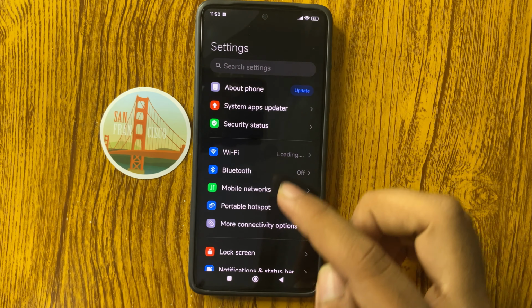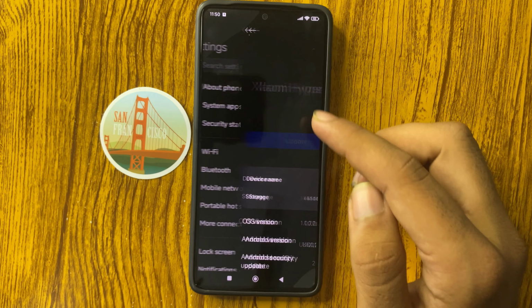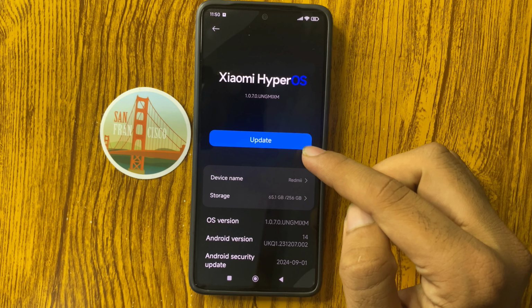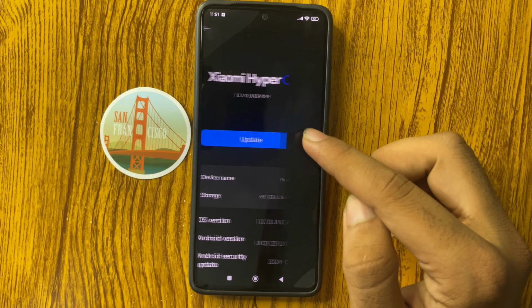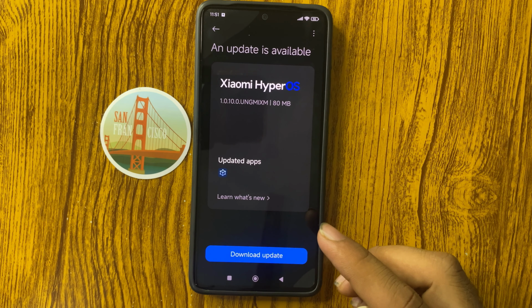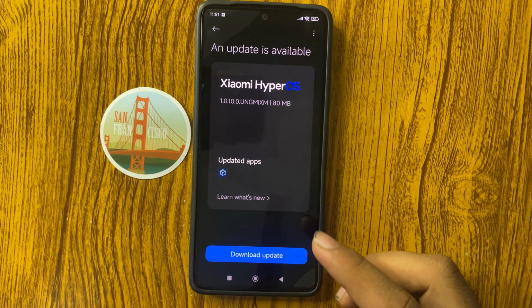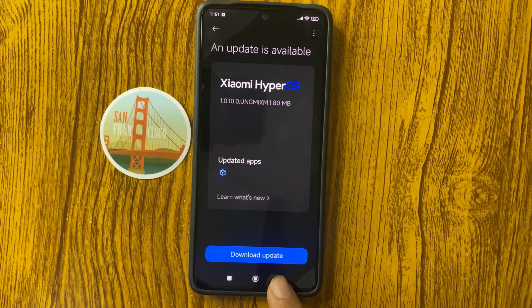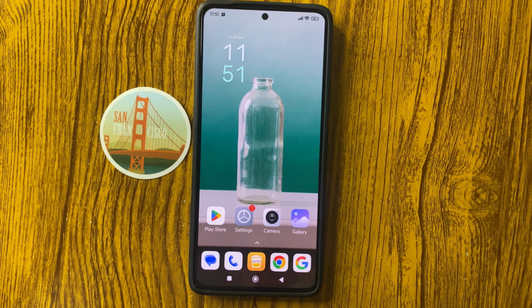Again open settings app and select about phone and from here you can see option update. Click on this and from here checking your latest version will be updated or not. If it doesn't update, then update it to the latest version and after that your problem will be fixed.